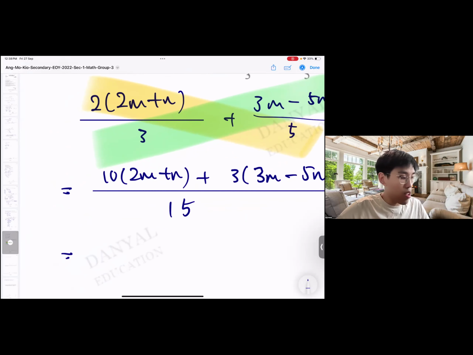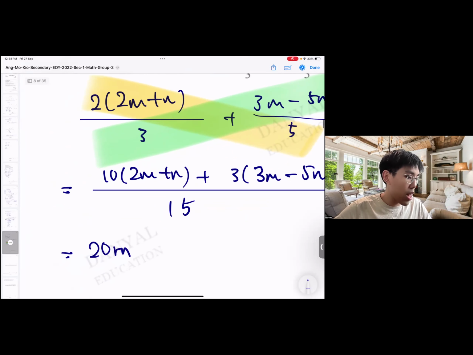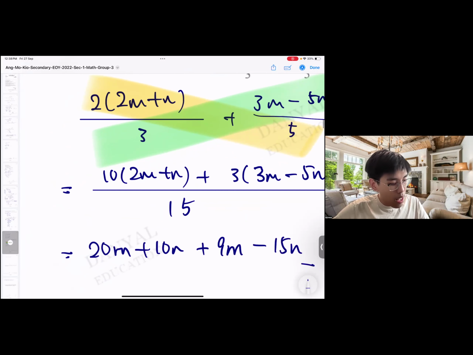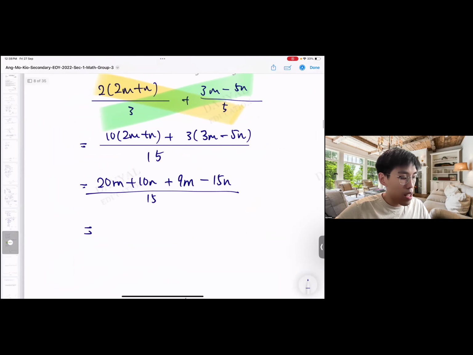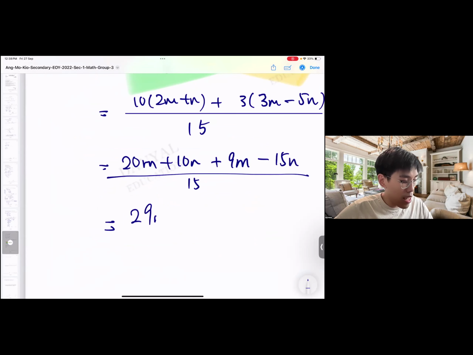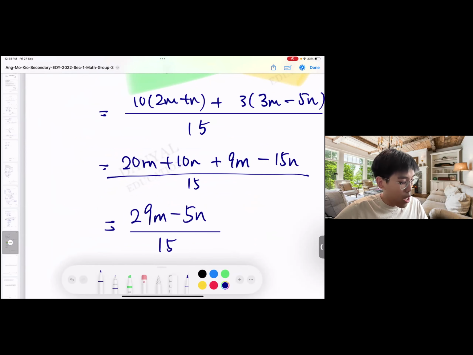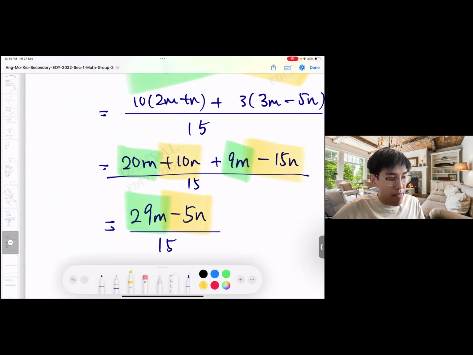Like that, confirm correct. If not, all your signs and all these things come in later, you will confirm mix up. So 20m plus 10n plus 9m minus 15n over 15. Then I can group my like terms. So I got 29m minus 5n over 15. Do slowly. 20m and 9m is 29m. 10n and minus 15n is minus 5n. And that's my answer.